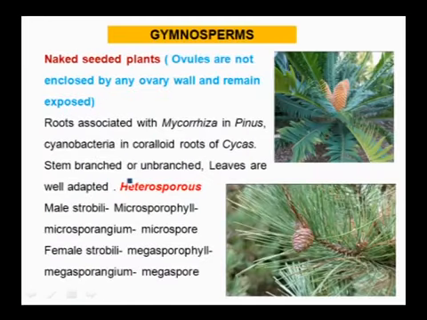Next we will move to gymnosperms, that is, naked seeded plants. Naked seeded plants means ovules are not enclosed by any ovary wall and remain exposed. Here roots are associated with mycorrhiza in Pinus, and with cyanobacteria in coralloid roots of Cycas. Here the stem may be branched or unbranched.